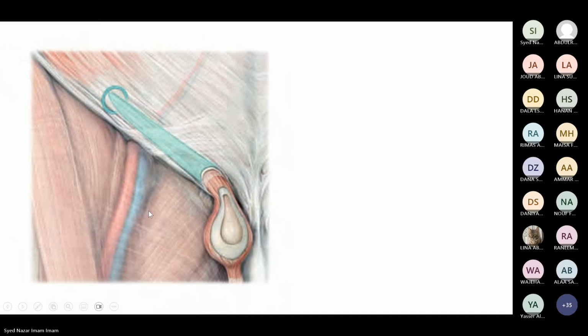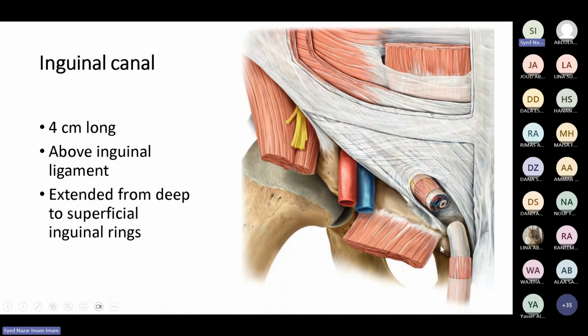Before that, here we have the pubic tubercle, and this is the attachment of the inguinal ligament. Now this is your femoral triangle, with the femoral vein, femoral artery, and femoral nerve. And then this space is there. This is called the femoral canal.